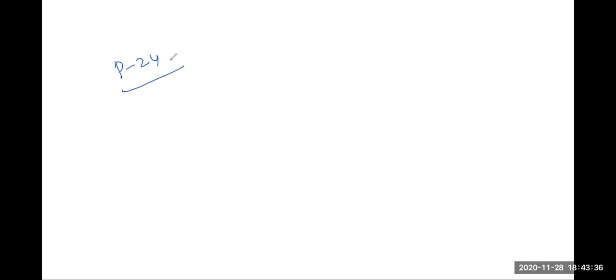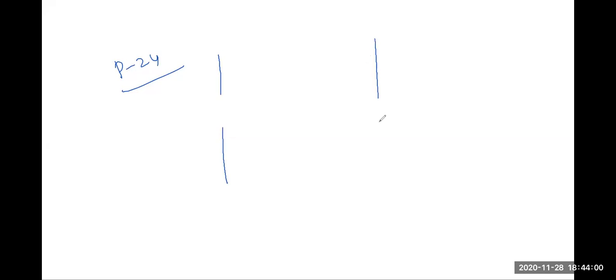P24. So P24 lo a light of wavelength falls normal on a narrow slit. A screen is placed at a distance of 1 meter from the slit and perpendicular. The first minimum of the diffraction pattern is situated at 5 mm from the central maximum. The width of the slit is. So మీకు already చెప్పాను, this is the single slit experiment.